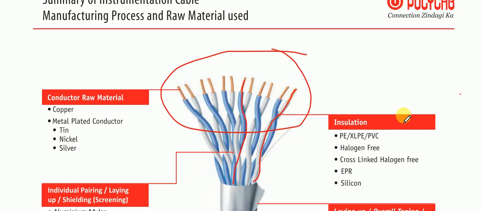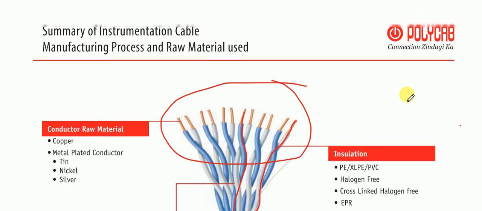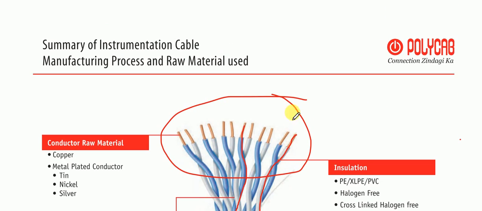Control cables come in the form of cores. Power cable is also formed in cores, but instrument cable always comes in the form of pairs. That is why it is also called pair cable. Another cable type is the earthing cable. The earthing cable is a single core cable used to connect our instrument through the earthing strip or JB.